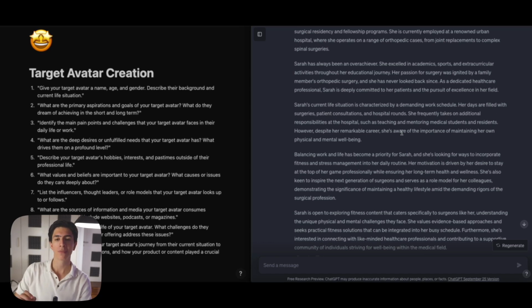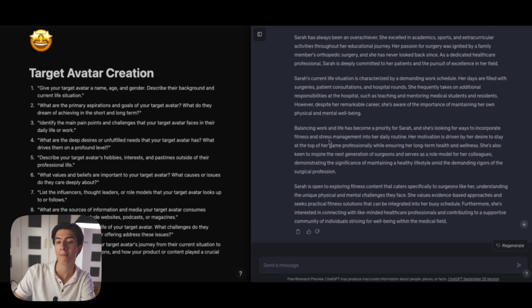So you can see that we might have created a target avatar, we might have given a name, a surname, and just a background on this person, but those problems don't apply only to our target avatar. It is just easier for us to visualize a person having the problems that we're about to solve with our content, right? So this is the name of the game, if you will.